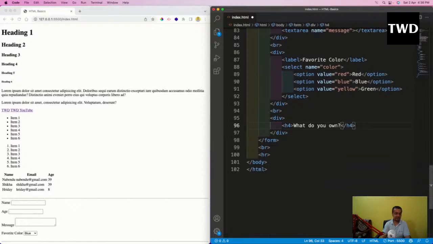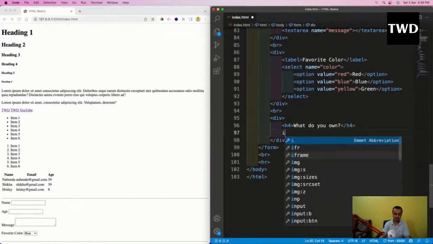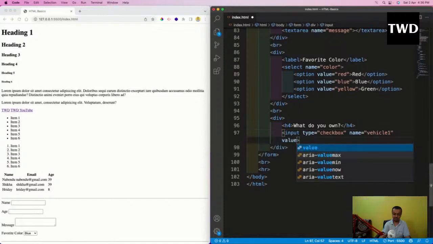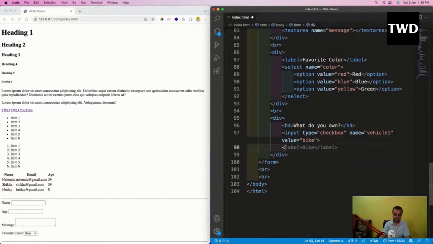And then I'm going to go here and do an input type checkbox, and name is vehicle 1, and value equal to bike, and label is bike.